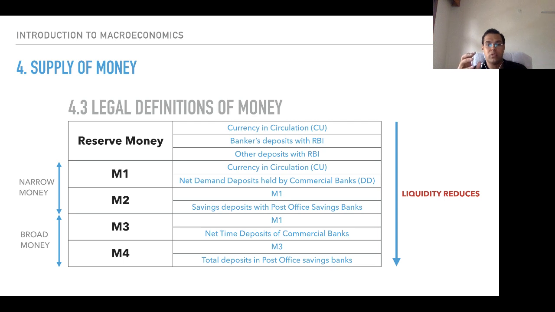I repeat, the most liquid is M1 and the least liquid is M4. So narrow money, broad money, legal definitions of money. From M1 to M4, we have to specifically understand the basic aspect of money. Narrow money is M1, M2, broad money is M3, M4.